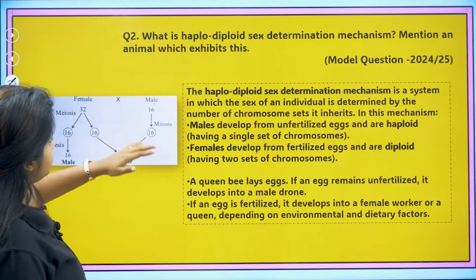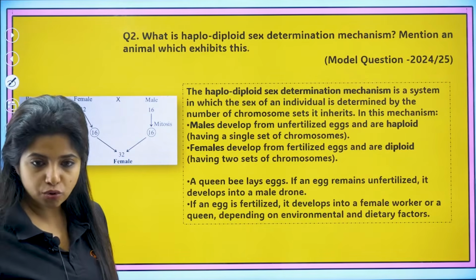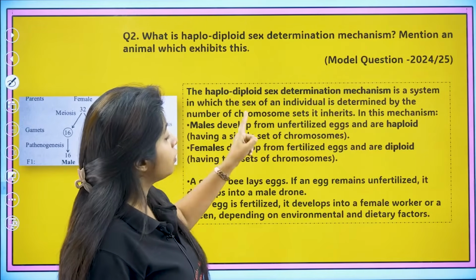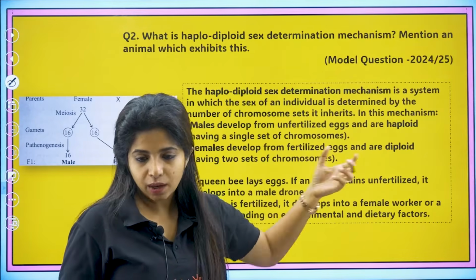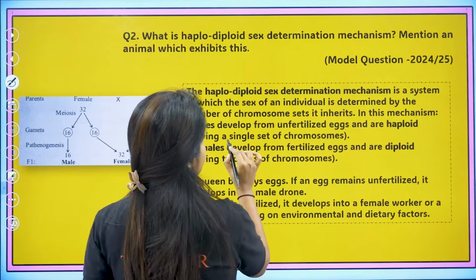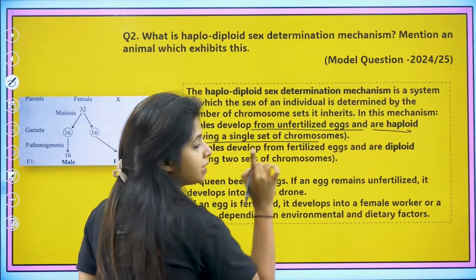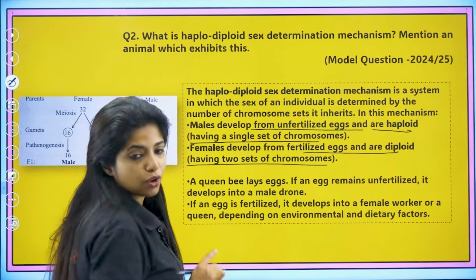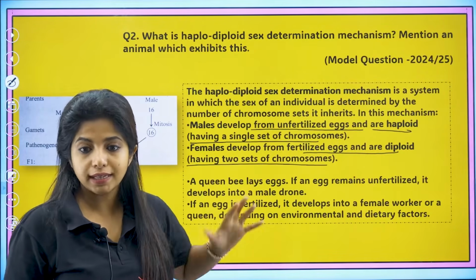So how do you write the answer? You can make the diagram exactly like this, or you can make it how I showed you, either way. Now the haplo-diploid sex determination mechanism is a system in which the sex of an individual is determined by the number of chromosome sets it inherits. Okay, what do you mean by that? It is determined by the number of chromosomes. In this mechanism, males develop from unfertilized eggs and are haploid, having a single set of chromosomes. Now females develop from fertilized eggs and are diploid, having 2 sets of chromosomes, which is what we said, that it is totally determined by the number of chromosome sets it inherits.